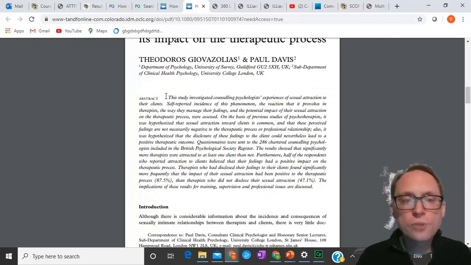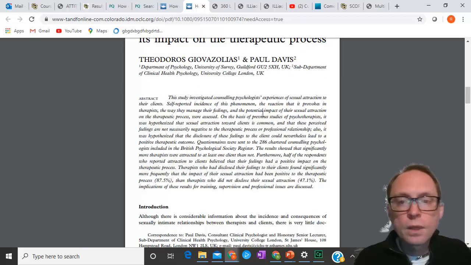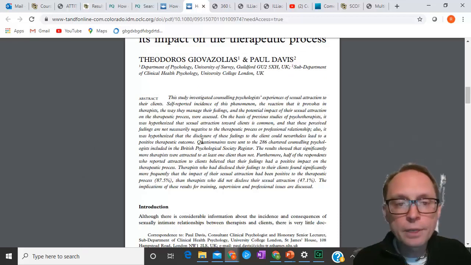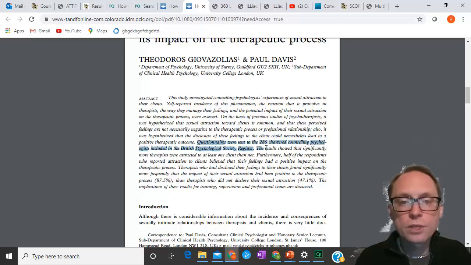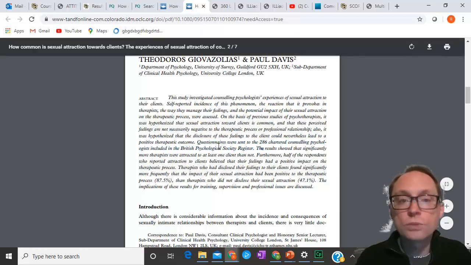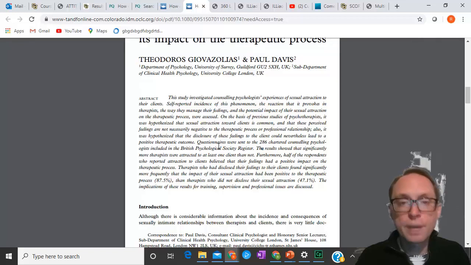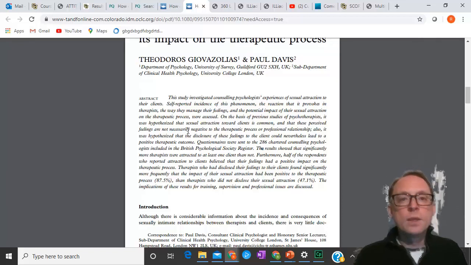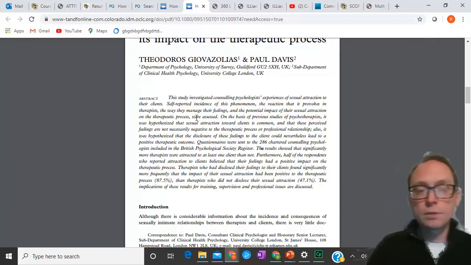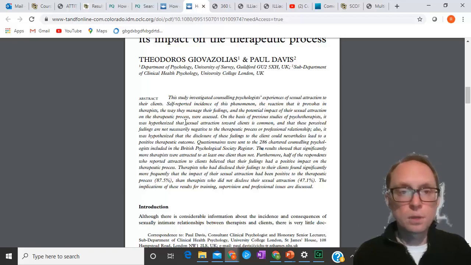When we look at the actual abstract itself, it says basically what happened, and it only talks about the study that they did. Questionnaires were sent to 286 chartered counseling psychologists and British Psychological Society registrants, et cetera, and then they talk about the results. This is their own study. That's what it is about, all right? So this is an empirical article, an empirical journal article.